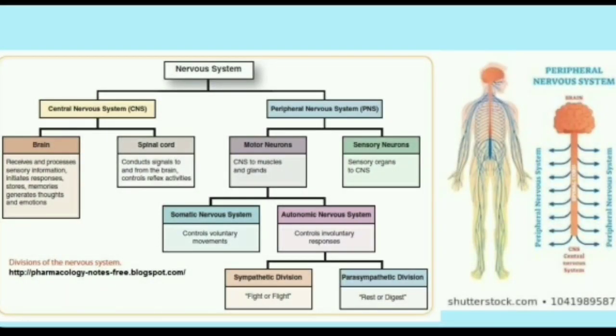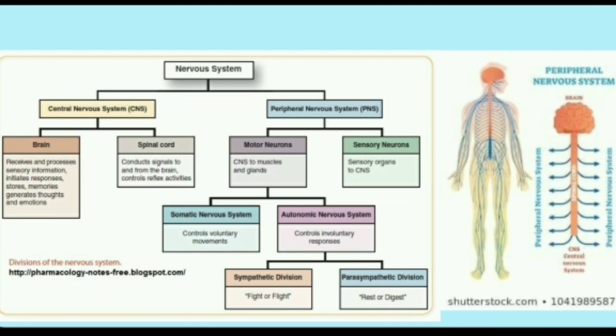First of all, the human nervous system is divided into two main parts. These are the central nervous system and the peripheral nervous system. You can remember the short forms CNS and PNS, okay? So the first main division of the nervous system is the central nervous system and the peripheral nervous system.